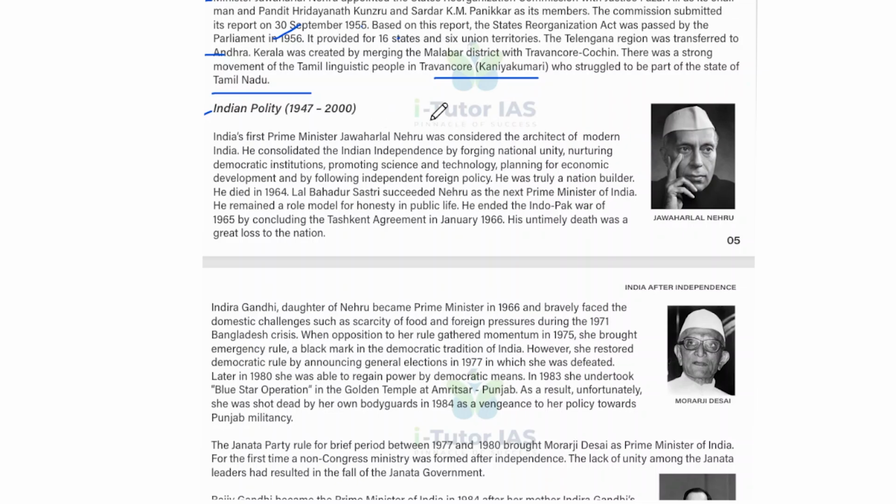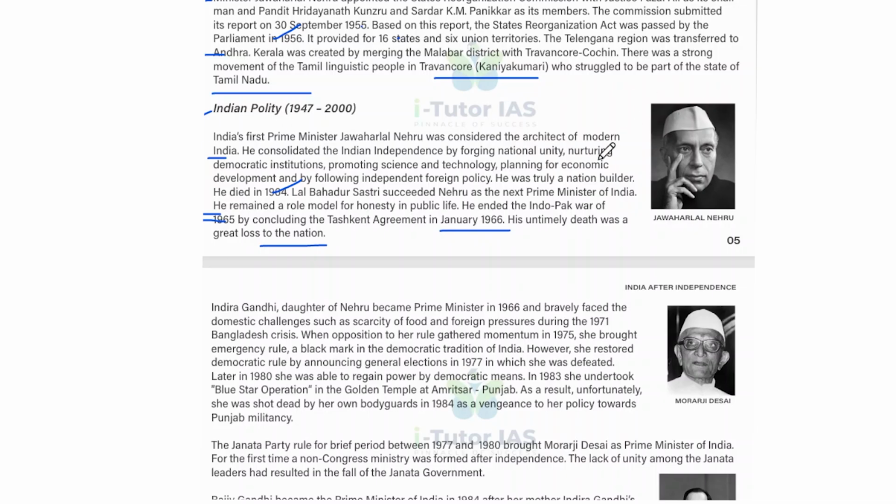India's first Prime Minister Jawaharlal Nehru was considered the architect of modern India, and he consolidated Indian independence by forging national unity, nurturing democratic institutions, promoting science and technology, planning for economic development, and following an independent foreign policy. And he was truly a nation builder, and he died in 1964. And Lal Bahadur Shastri succeeded Nehru as the next Prime Minister of India, and he remained a role model for honesty in public life, and he ended the Indo-Pak War of 1965 through the Tashkent Agreement in January 1966. His untimely death was a great loss to the nation.